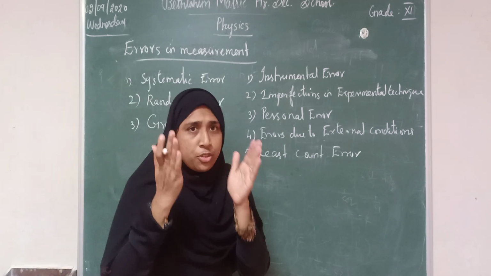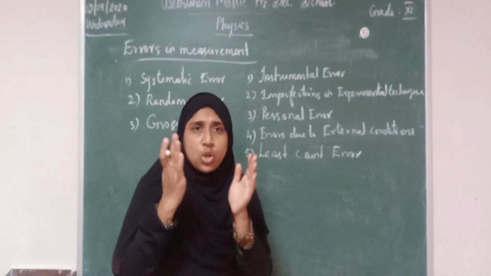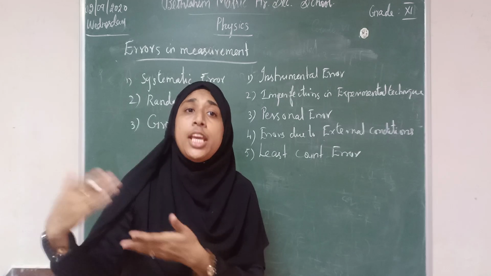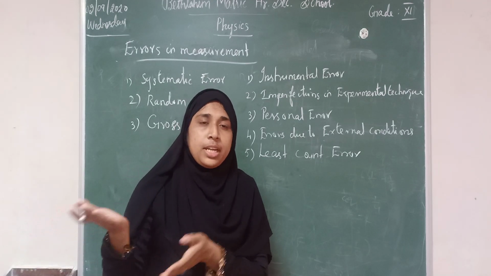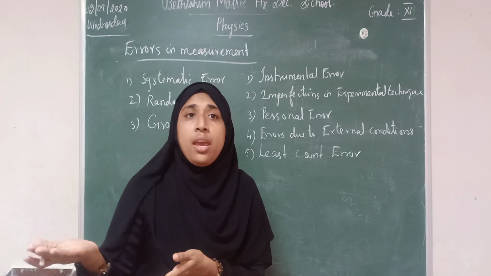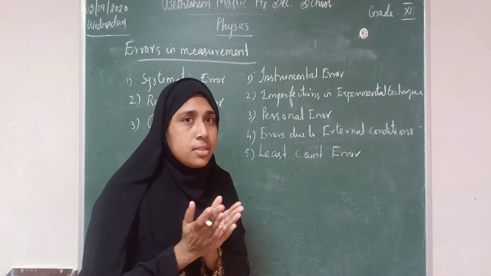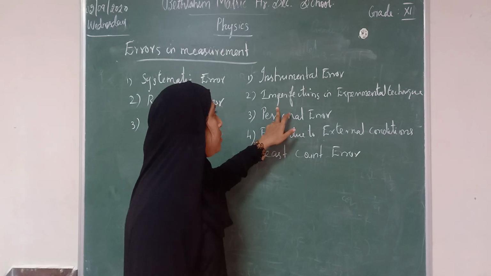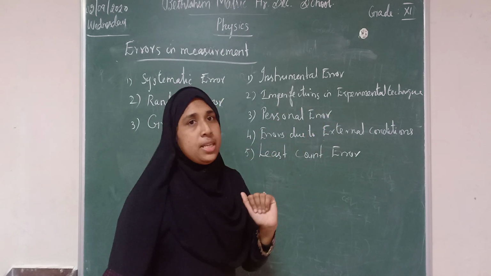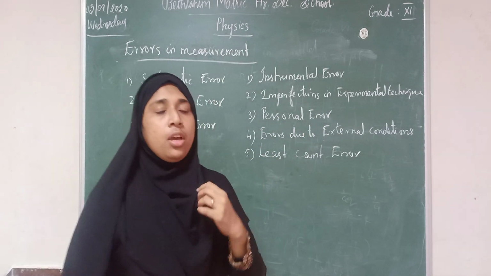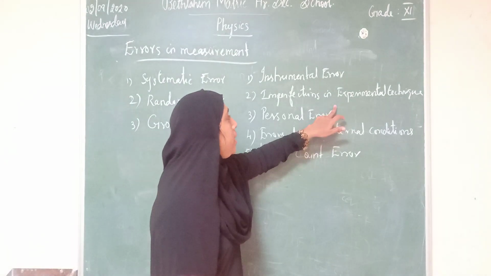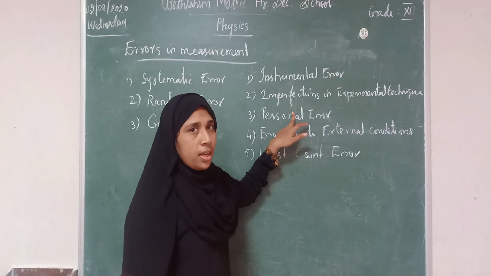It should be insulated properly. If the calorimeter is not insulated properly, radiation may be lost. So when you are not taking those precautions, that error will occur. These are the imperfections in experimental technique. When you are not doing the experimental technique properly, this error will occur.